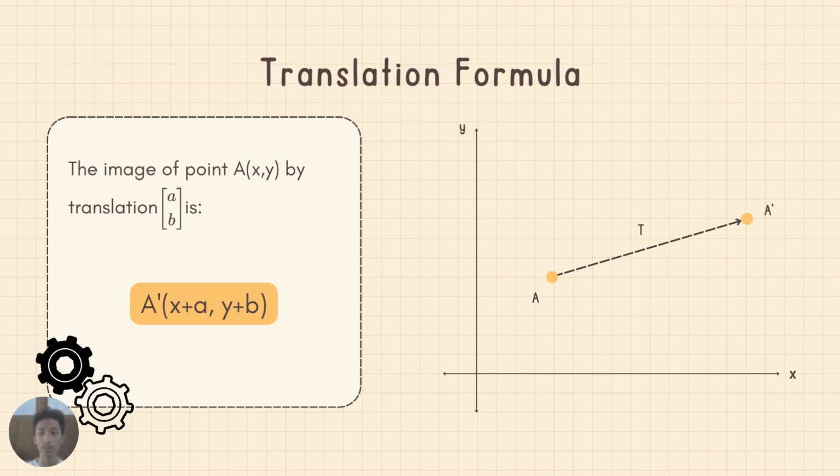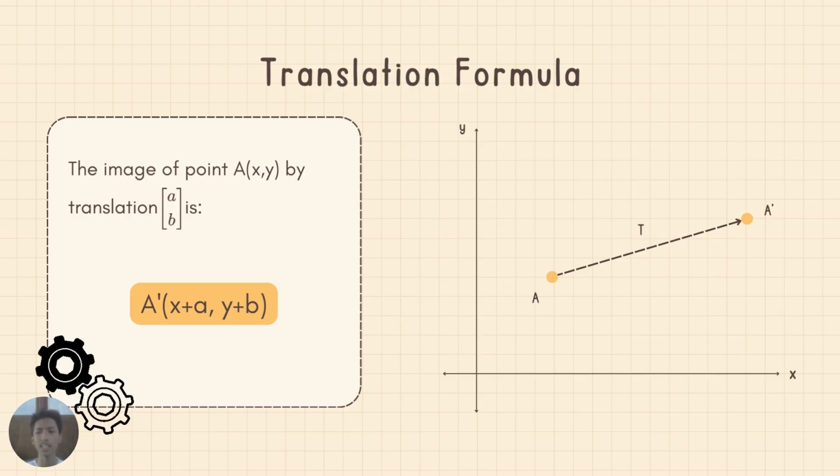Suppose a point A(x, y) is translated by a vector (a, b). The image of the point after translation is written as A prime (x plus a, y plus b). This formula tells us that the x coordinate changed by a, and the y coordinate changed by b.